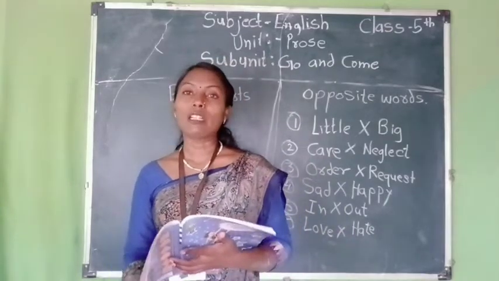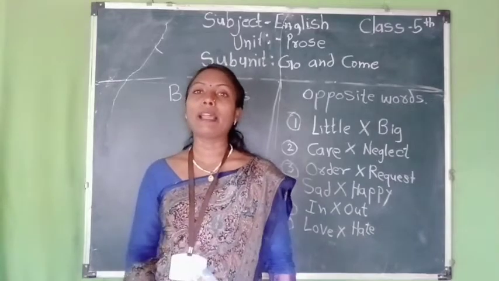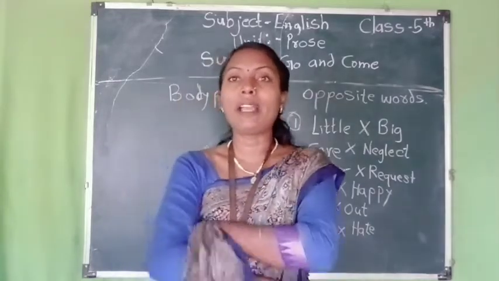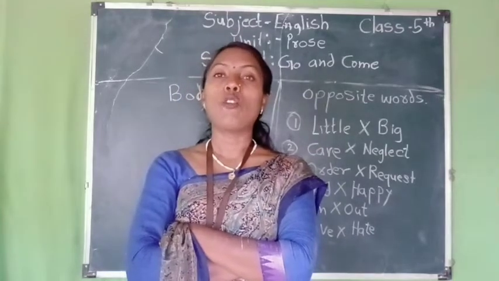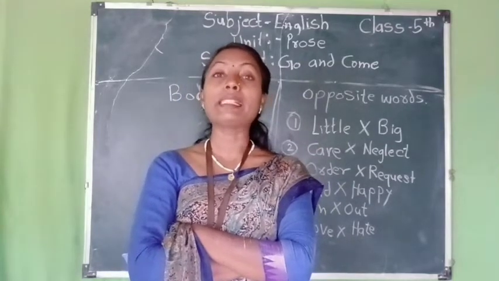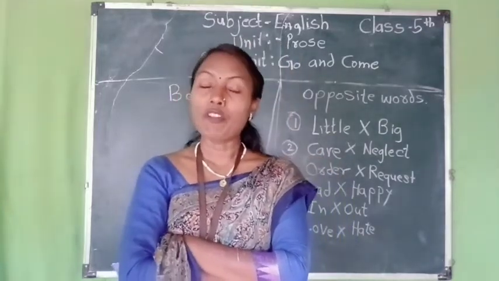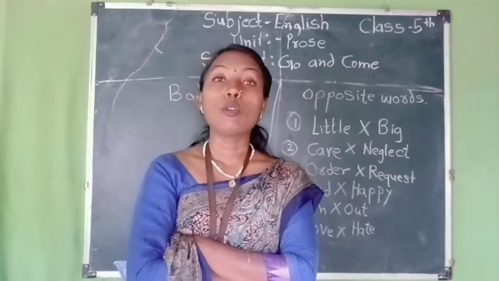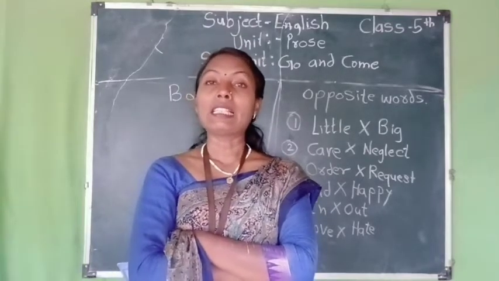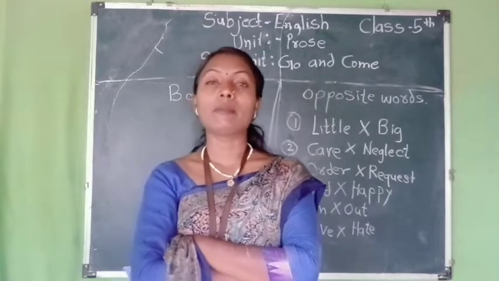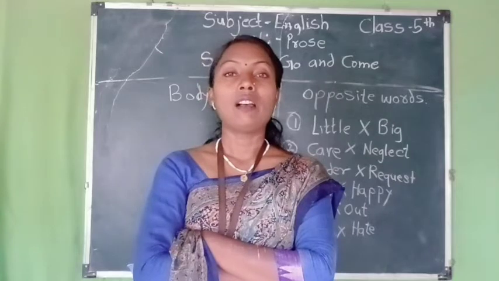So what is the difference? What is the title of this lesson? It is "Come and Go." Why is it "Come and Go"? What is the difference between go and come? Go means his uncle gives him an order. His uncle gives him an order to do that work, to weed the garden. But exactly the opposite happens with his mother.